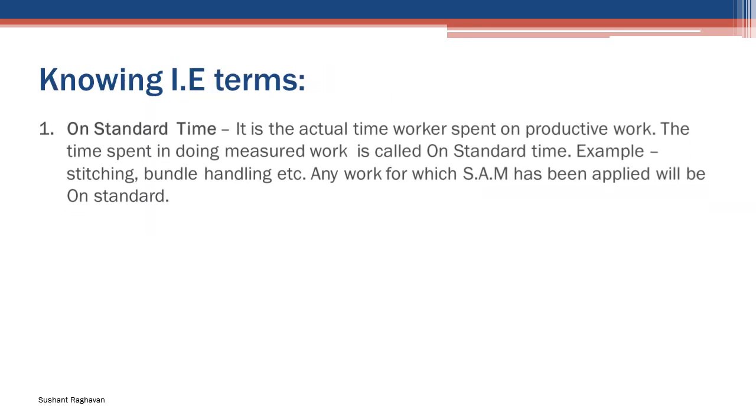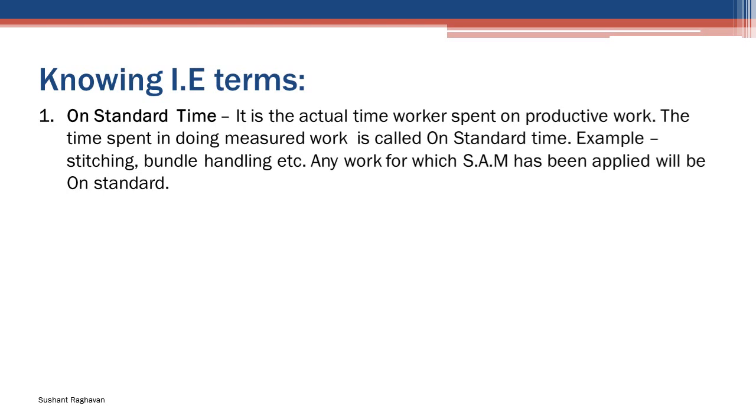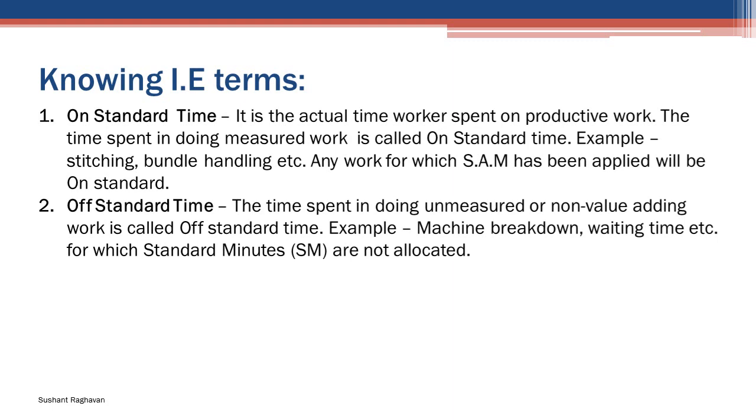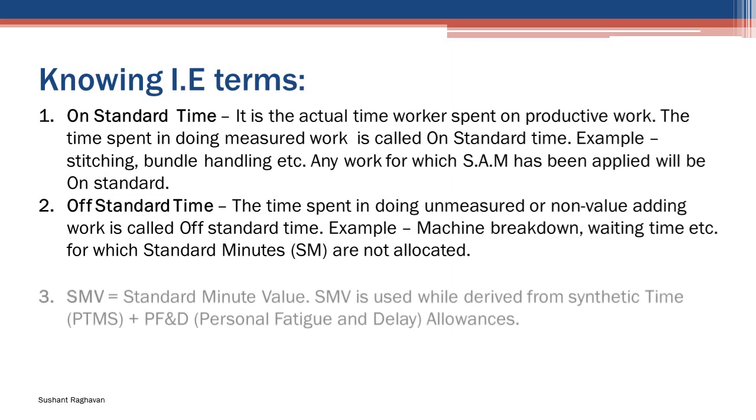Knowing IE terms. On standard time is the actual time workers spent on productive work. The time spent in doing measured work is called on standard time. Example, stitching, bundle handling, etc. Any work for which SAM has been applied will be on standard. Off standard time: the time spent in doing unmeasured or non-value adding work is called off standard time. Example, machine breakdown, waiting time, etc., for which standard minutes SM are not allocated.